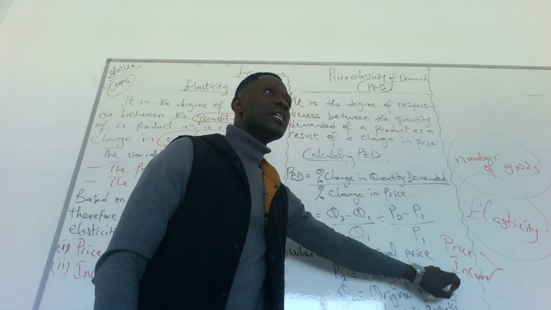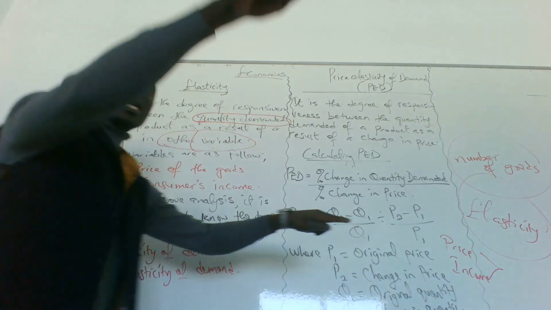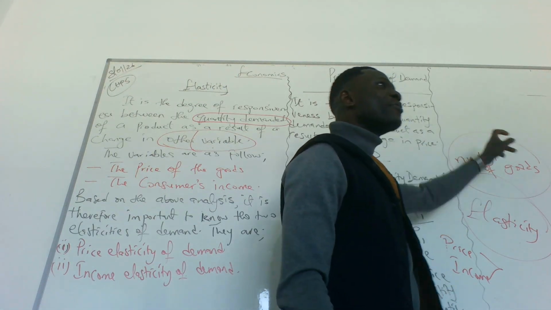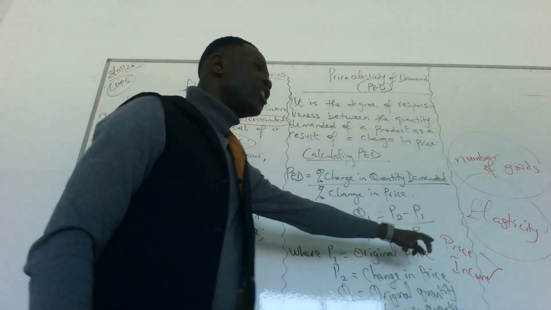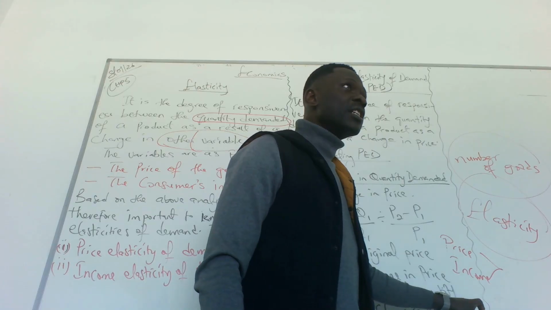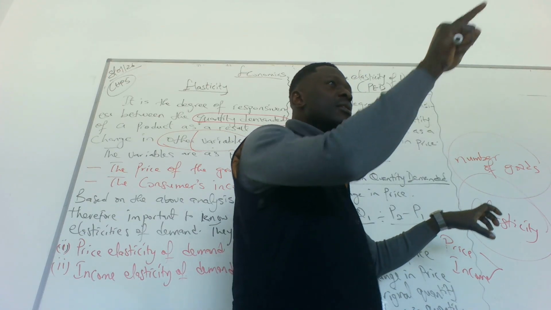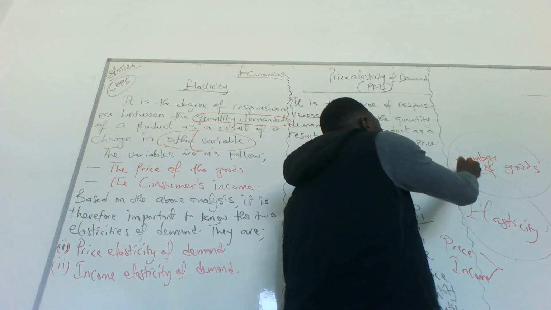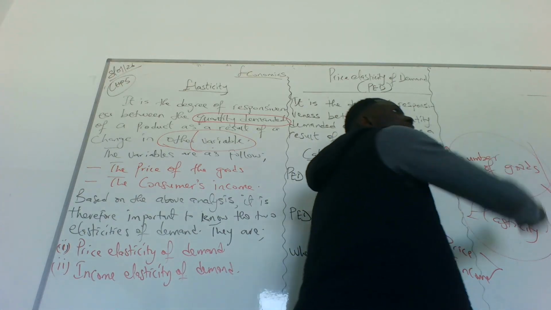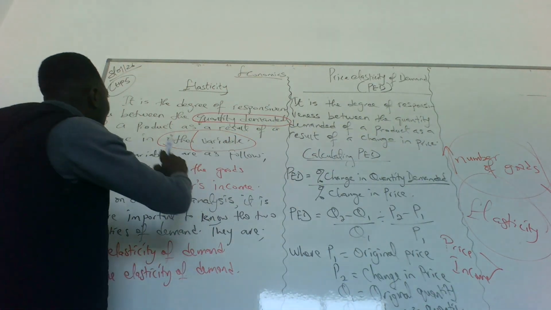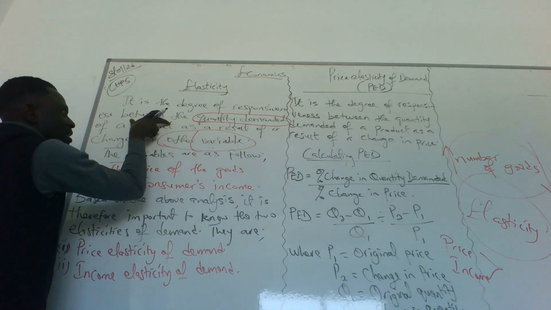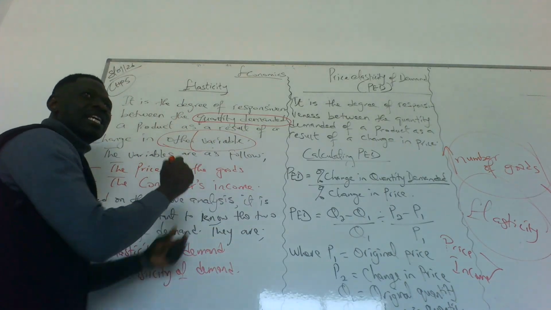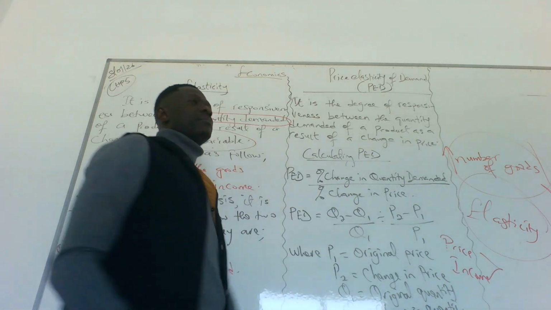Changes in these will bring about your own response by reducing or increasing the number of goods. As soon as these two change, you have to react as an individual by increasing the number of goods you buy or reducing the number of goods you buy. So that's why we said elasticity is the degree of responsiveness of the quantity demanded, the amount of goods you buy, as a result of a change in variables like price and income.